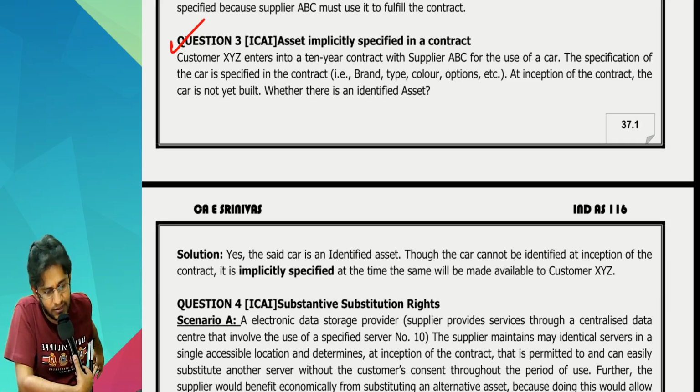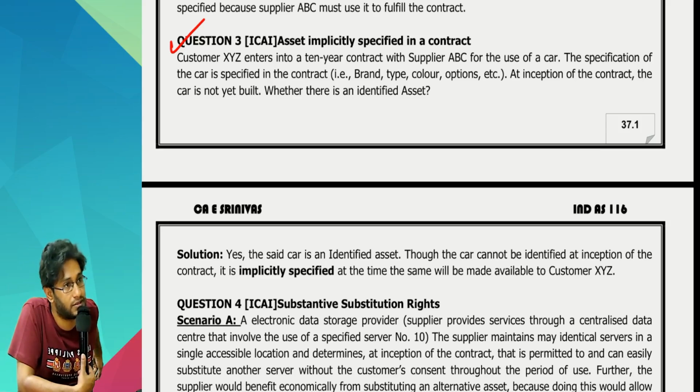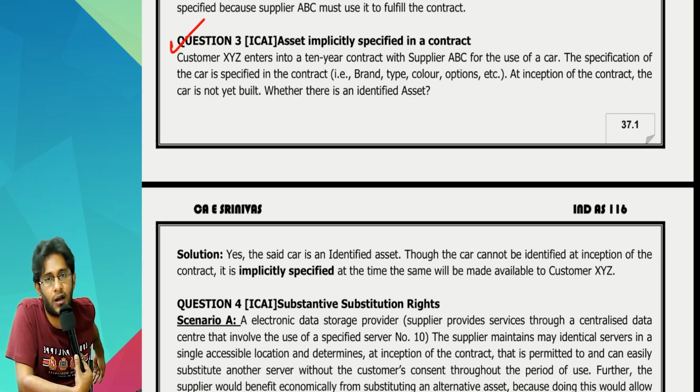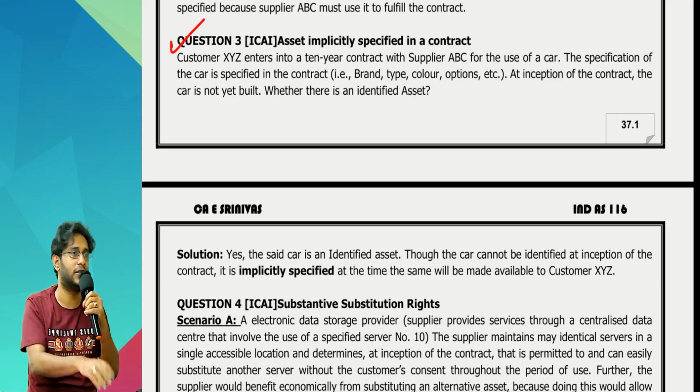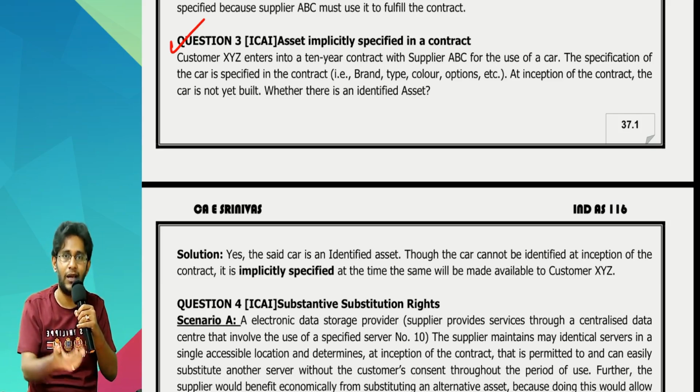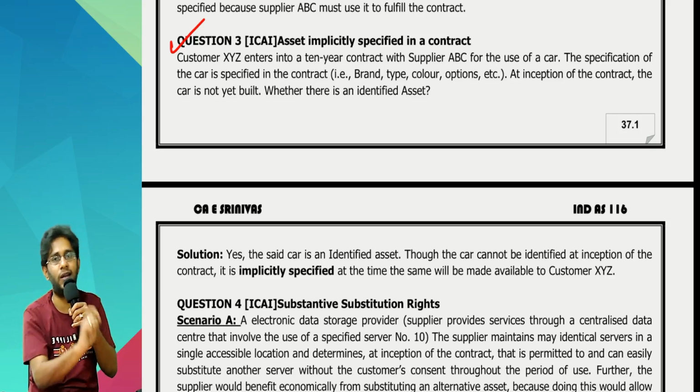Customer XYZ enters into a 10-year contract with supplier ABC for the usage of a car. The specification of the car is specified in the contract: brand, type, color, options. At the inception of the contract, the car is not yet built. Whether there is an identified asset? The answer is yes. If specs of the car are identified on the inception date, it's as good as the asset being identified. The asset physically need not exist. Meantime, that fellow will make or buy it, but by the commencement date, he will definitely give it to you.